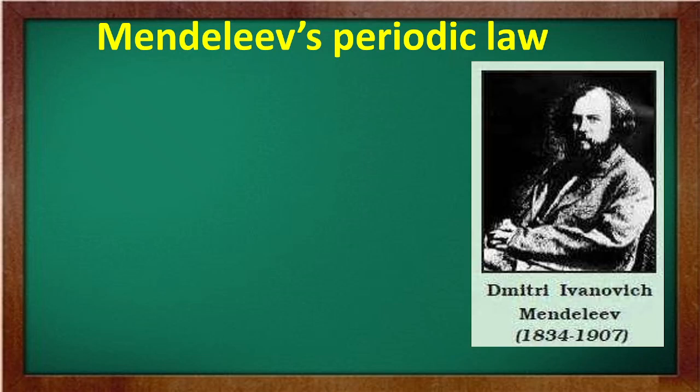Lothar Meyer plotted physical properties such as atomic volume, melting point, and boiling point against the atomic weight, and he obtained a periodically repeating pattern. Unlike Newlands, Lothar Meyer observed a change in the length of that repeating pattern. Then he developed a table towards the end of the 1800s.